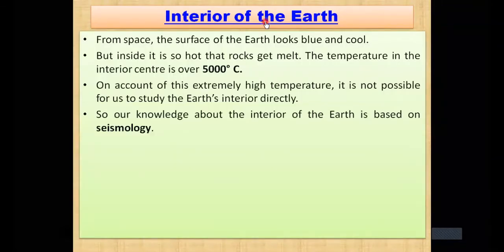From space, the surface of the earth looks blue and cool, because we know that more than 75% of the earth is covered with water. So the earth looks blue, and it is a very cool picture you can see. But inside the earth, it is so hot that rocks melt.